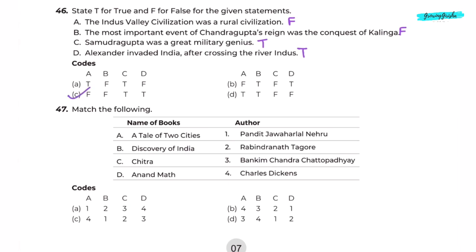Question 47. Match the following. Name of books with their author. A Tale of Two Cities, Charles Dickens. Discovery of India, Pandit Jawaharlal Nehru. Chitra, Rabindranath Tagore. D. Anand Math, Bankim Chandra Chattopadhyay. Correct answer is option C.